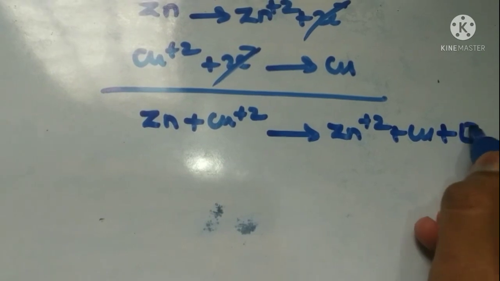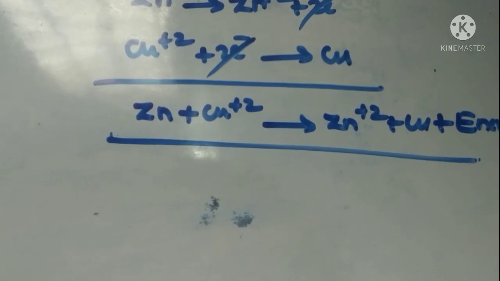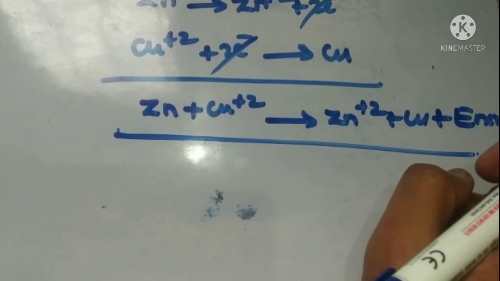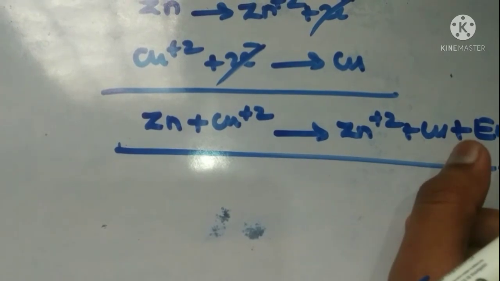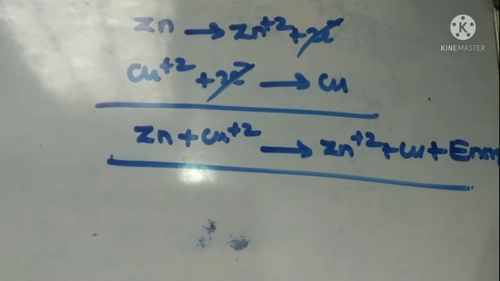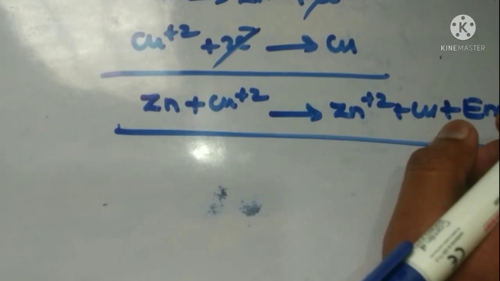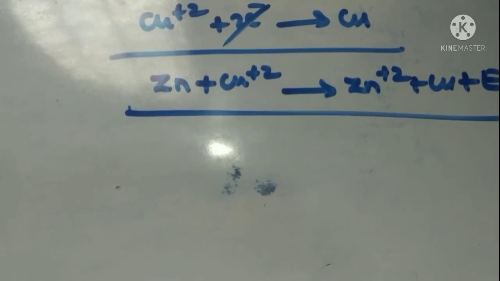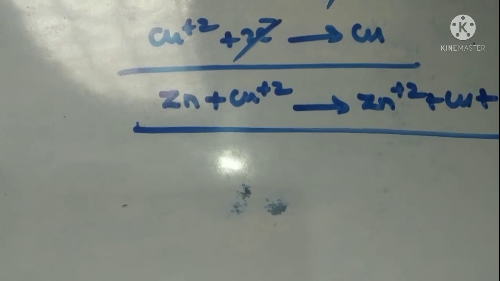Along with that, energy is also liberated. This energy is nothing but the temperature. So they thought this energy can be converted into electricity. This is the only reason: by using these chemical reactions, energy is evolving, and that energy is converted into electricity. So they made some variations in that experiment. In the next experiment, they took 2 beakers and 2 rods and immersed them, and after that they converted it to electricity.